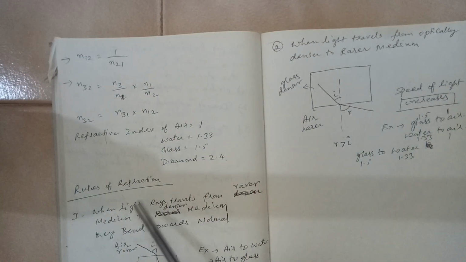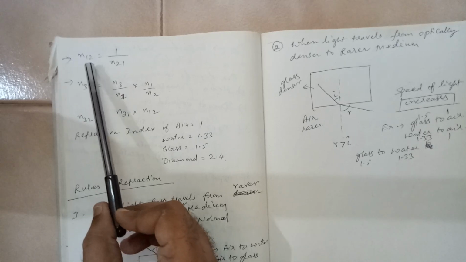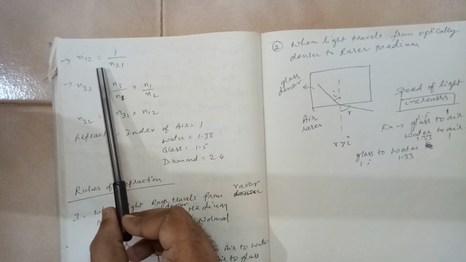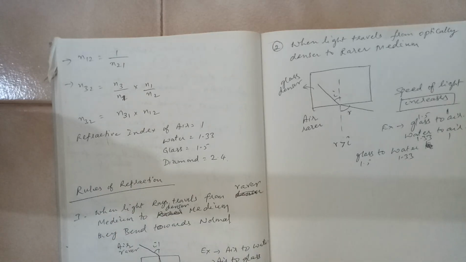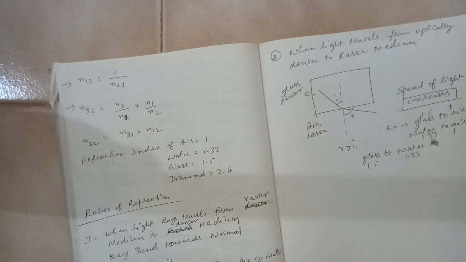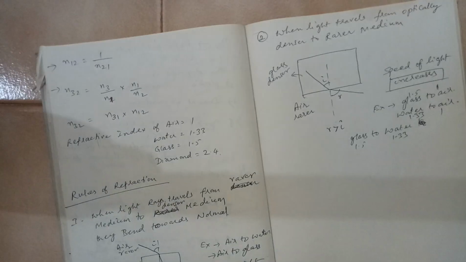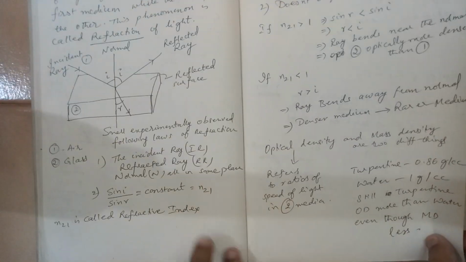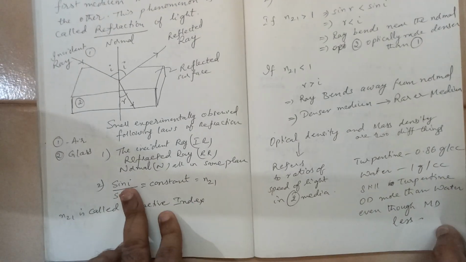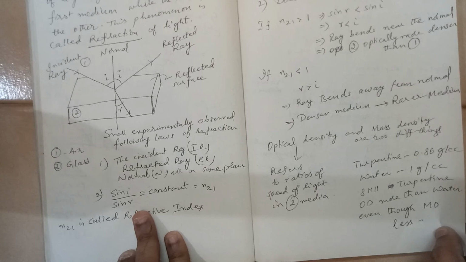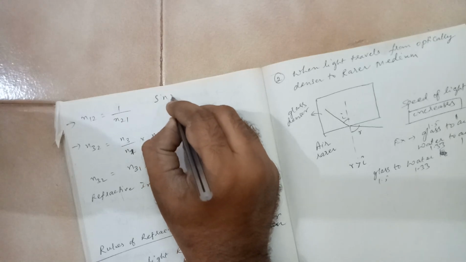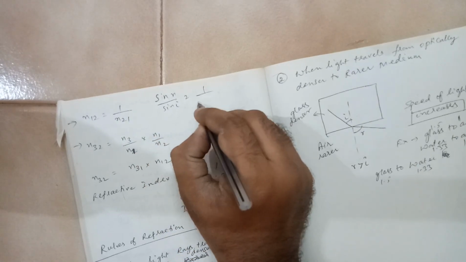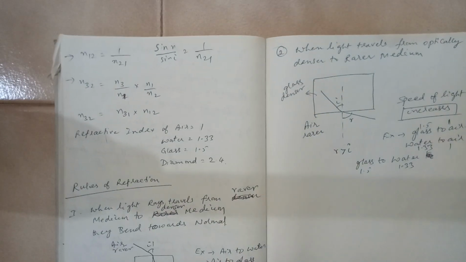One more point is that n12 is equal to 1 divided by n21. It is just the inverse of n21. See, here we have taken n21, it is sin I by sin r. So n12 will be sin r by sin I, it is nothing but the inverse of n21.